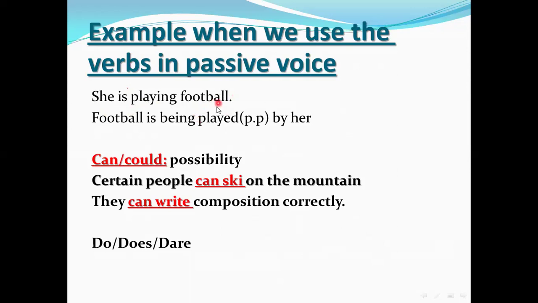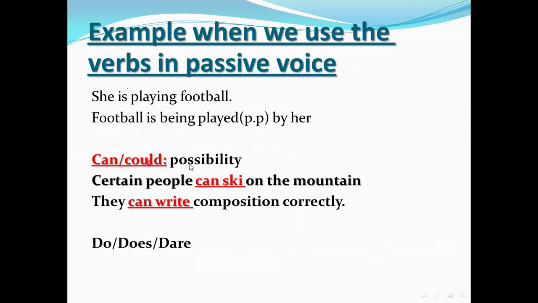So in the passive voice, there is a rule that we must know: we must put the verb in the past participle form, the third column, like what? Go, went, gone. So this gone is the past participle form. Drink, drank, drunk is the past participle of the verb. This I will explain later, and I will tell you how to do it. Here I put football, and we put being here because I replace the verb by being and put the verb in the past participle form like this. By here, football is being played by her.